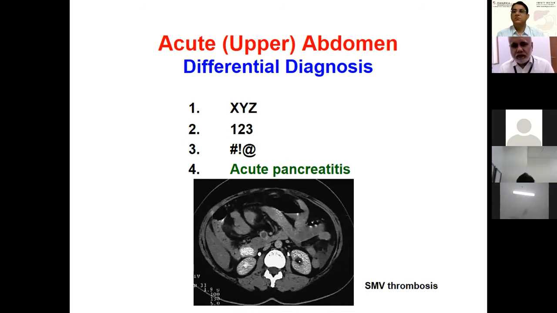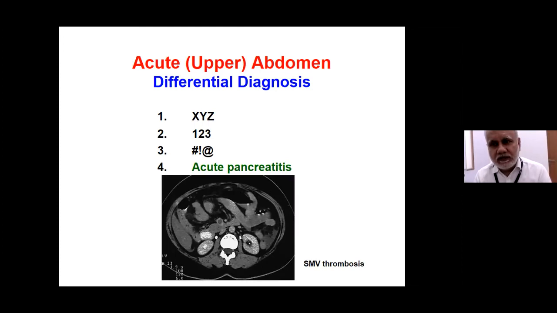We have other more common conditions like acute cholecystitis, acute gastritis, other complications of peptic ulcer disease, maybe liver abscess and other conditions.